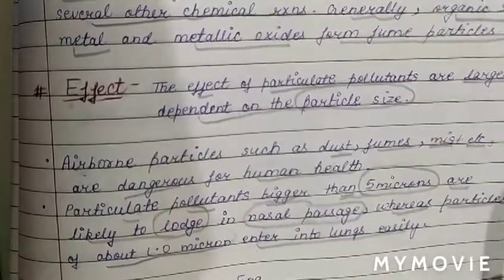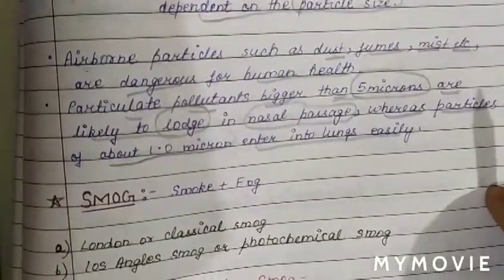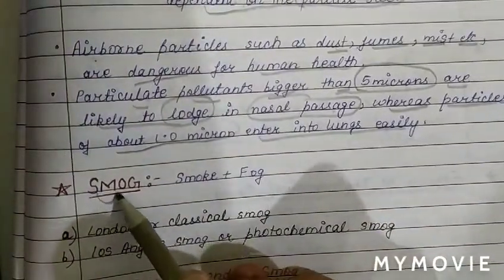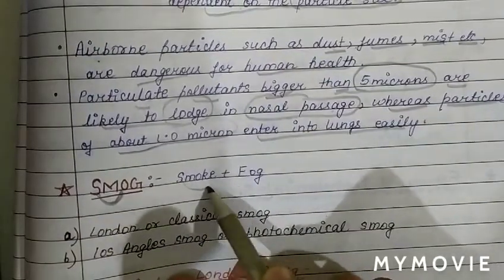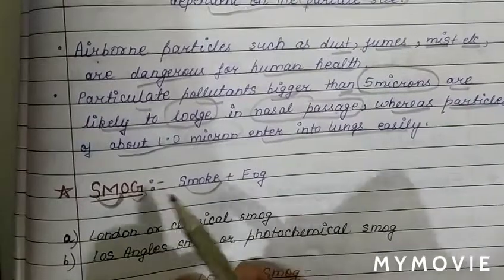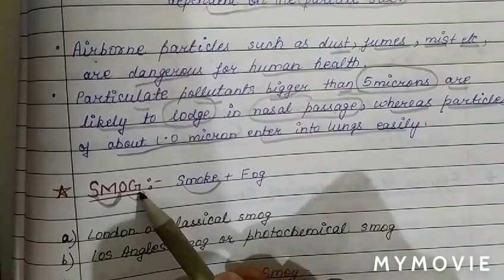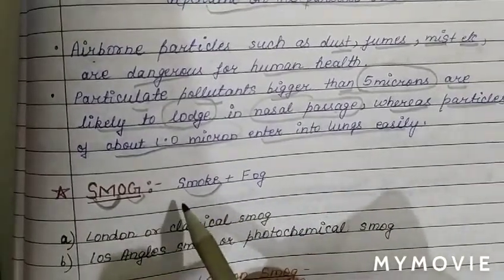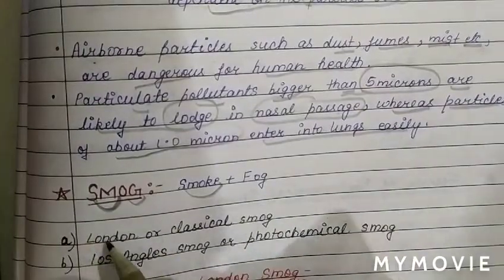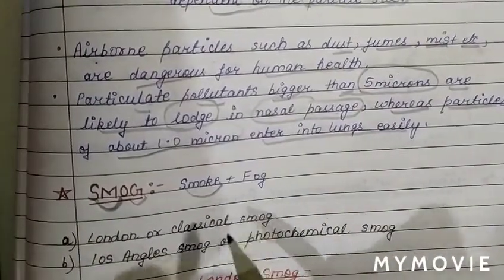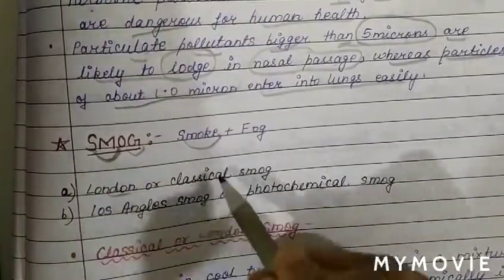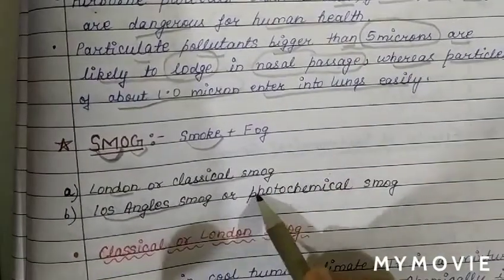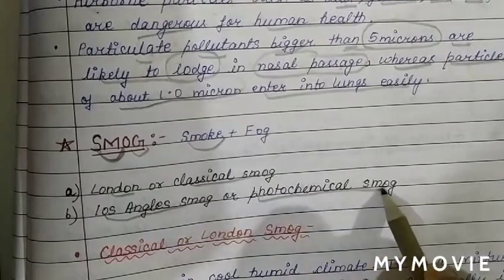Now we will discuss smoke, and this is a very important topic. Smoke, as we can see, is a combination of two words, smoke and fog. We will study two types of smoke. One is London or classical smoke, and the other is Los Angeles smoke, which we also call photochemical smoke.